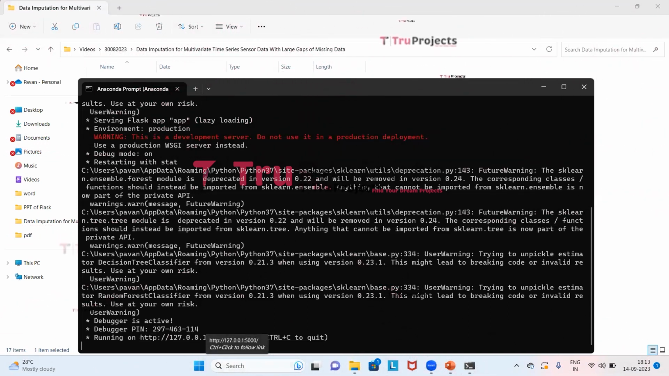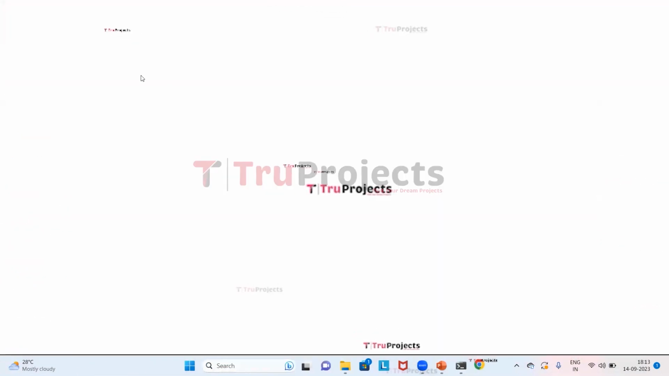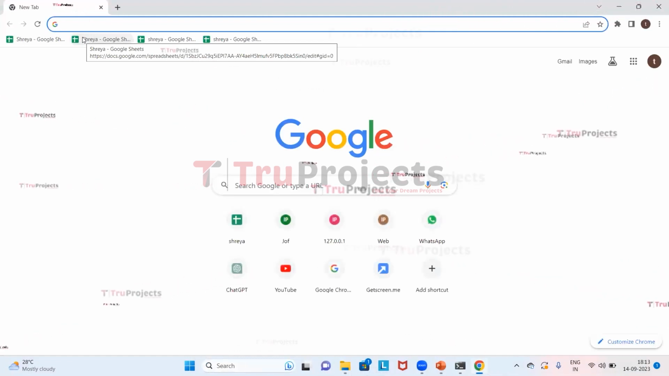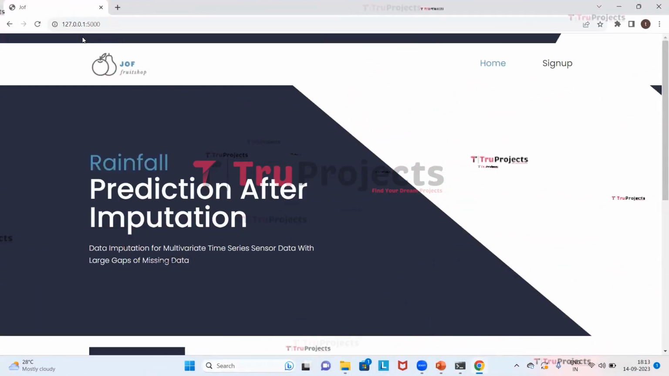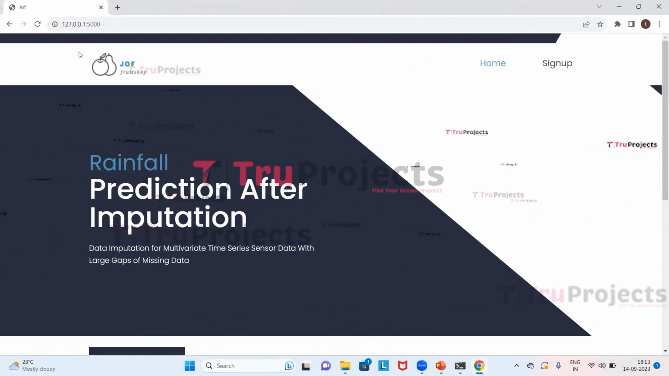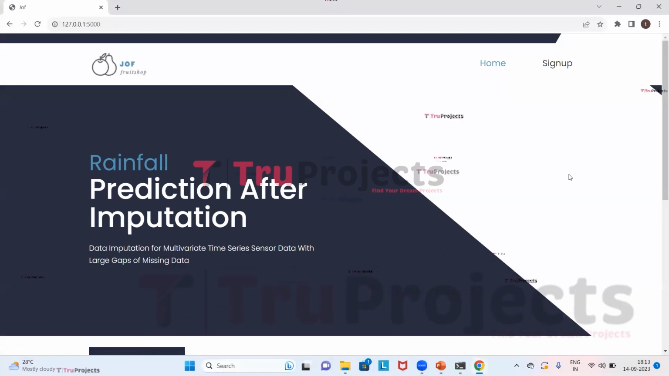So we will copy this and paste it in the browser, which is Google Chrome. So here we will paste it and then click on enter. This homepage of the project is displayed in the web browser, and this is built by using the Flask framework. Now we will click on sign up.